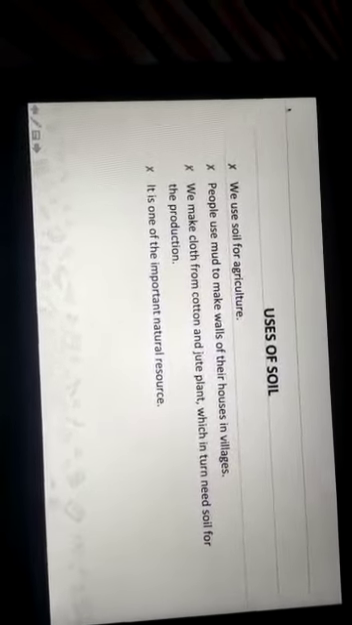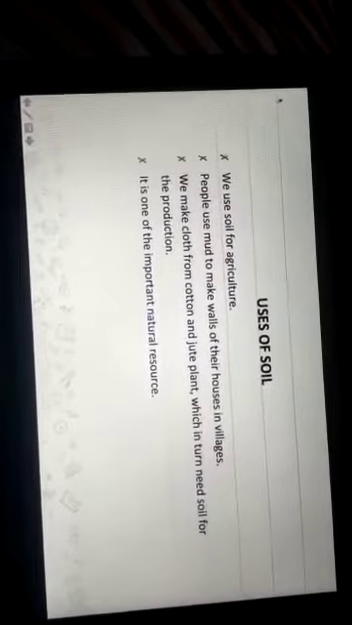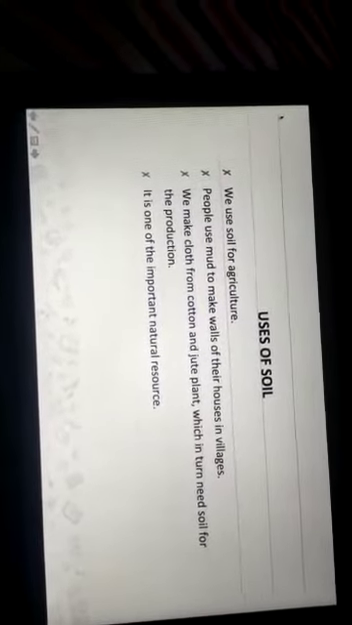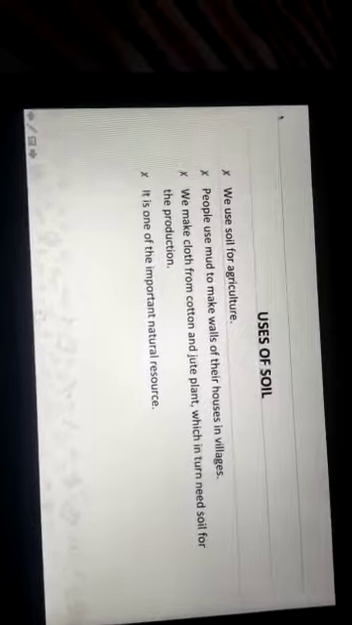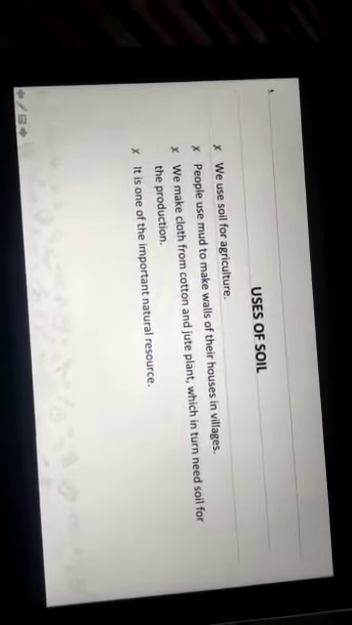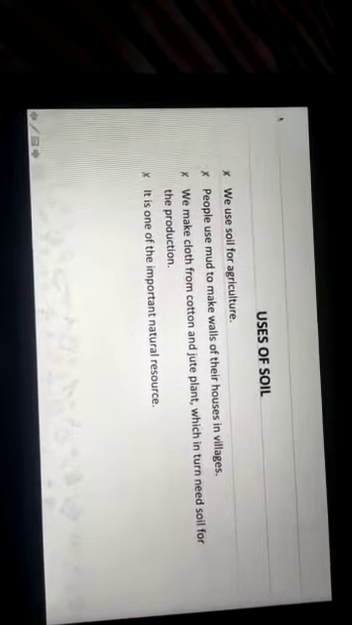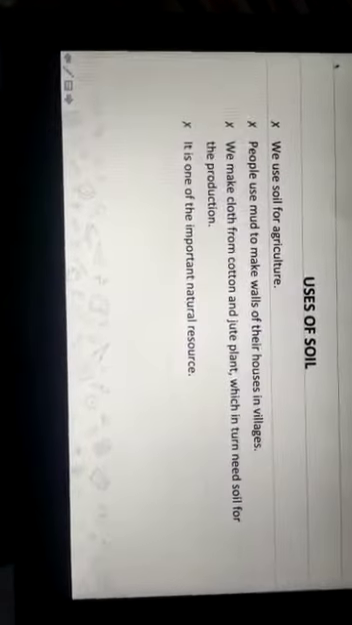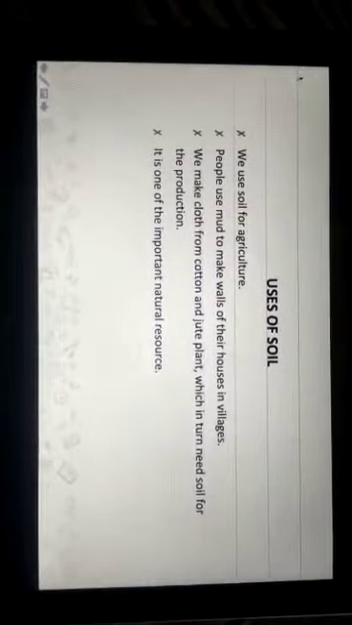We make clothes from cotton and jute plants, which in turn need soil for production. And the cloth which we are wearing, from which plant have we got it? We have got it from cotton, and the cotton plant also needs soil. And next important thing is, it is one of the most important natural resources. Similarly, there are various other uses of soil.